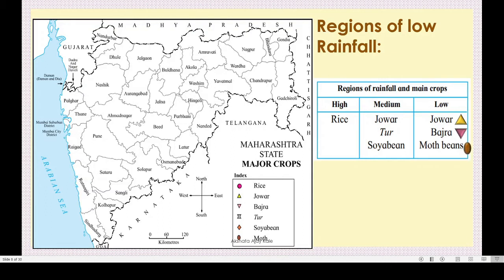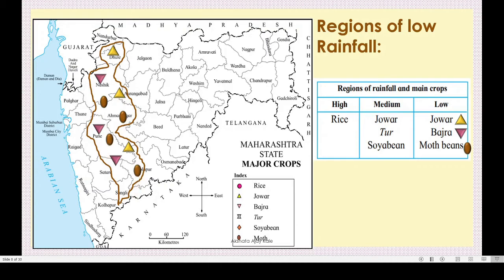On the map, this is the area where we get low rainfall, isn't it? Here we will show these three symbols, jawar, bajra and moth beans, that is Dhule, Nasik, Ahmednagar, some parts of Pune, Solapur and Sangli.